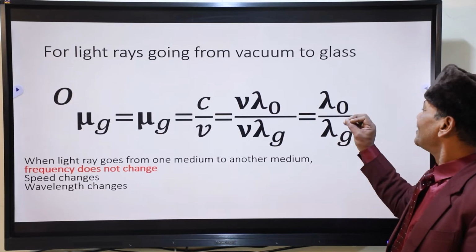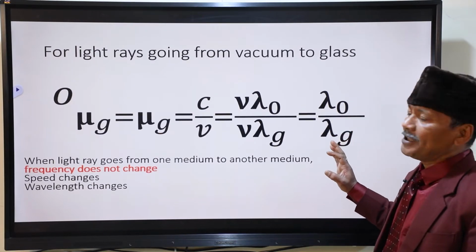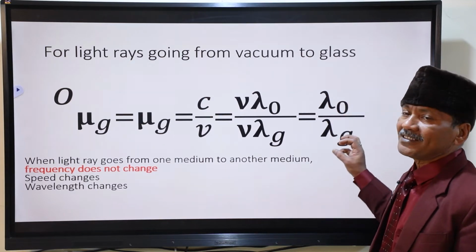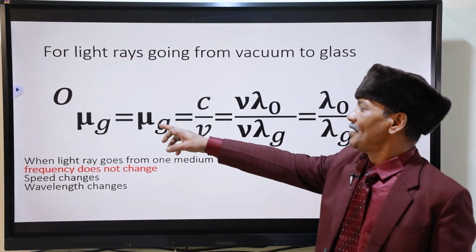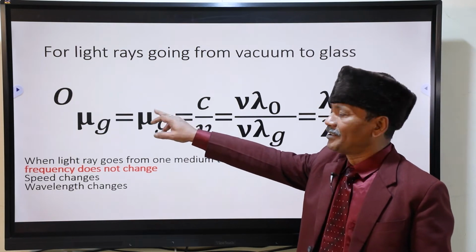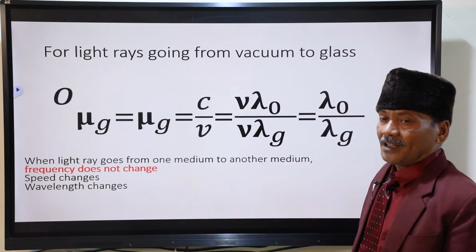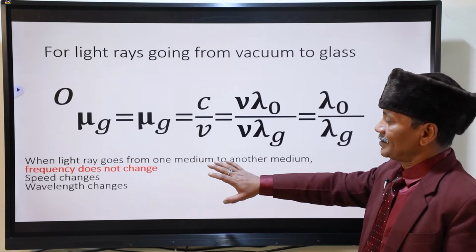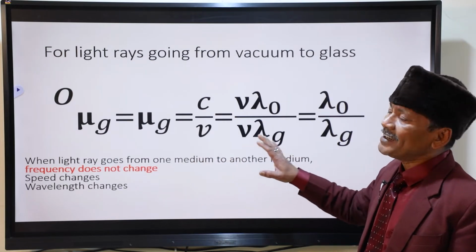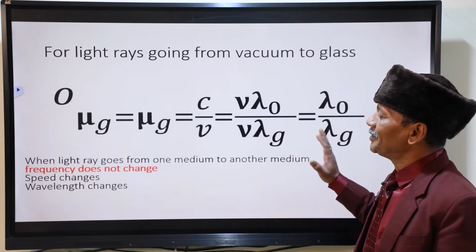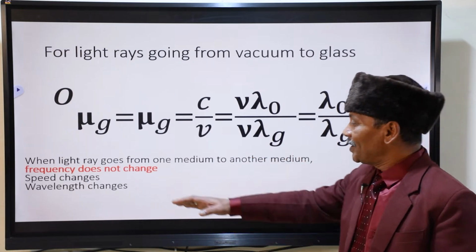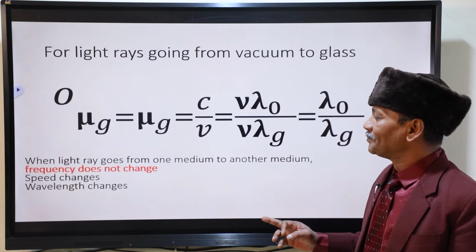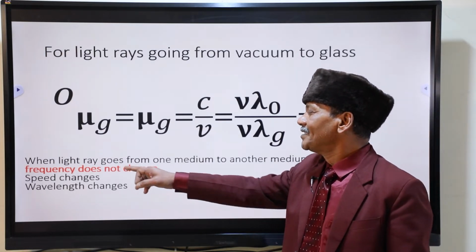You have not to change the unit also. If you put the wavelength in angstrom, the wavelength will come in angstrom. This is the numeral only. It has no unit. And two most important things. Speed changes when the light ray goes from one medium to other medium. Wavelength changes, but what remains the same? Frequency remains the same.